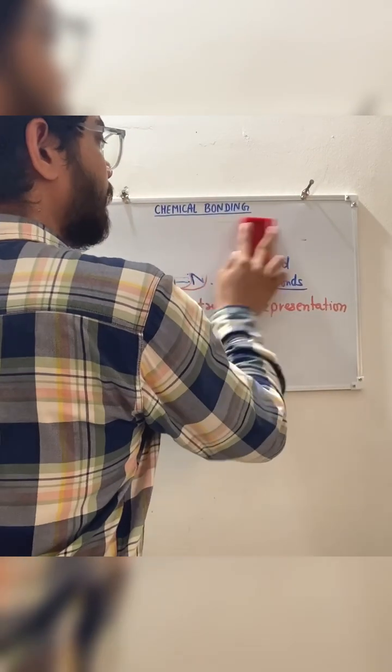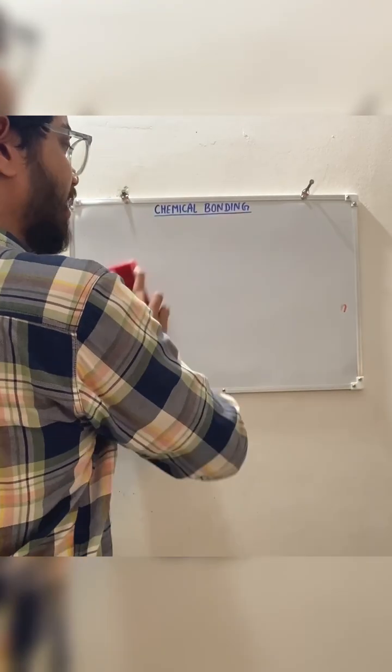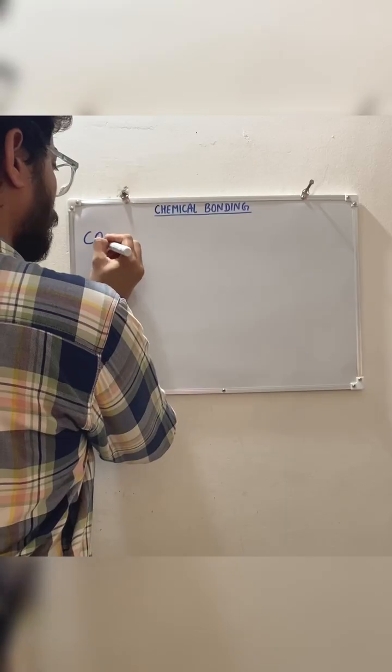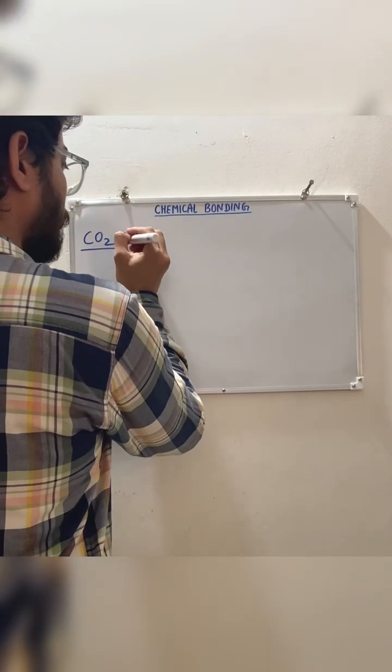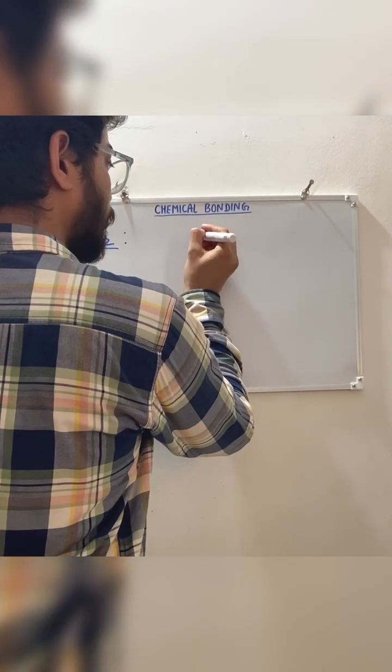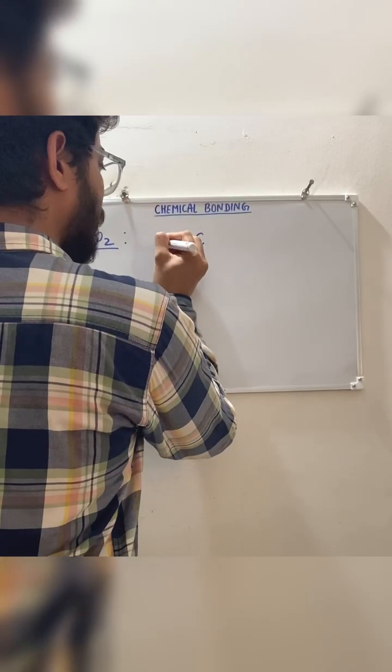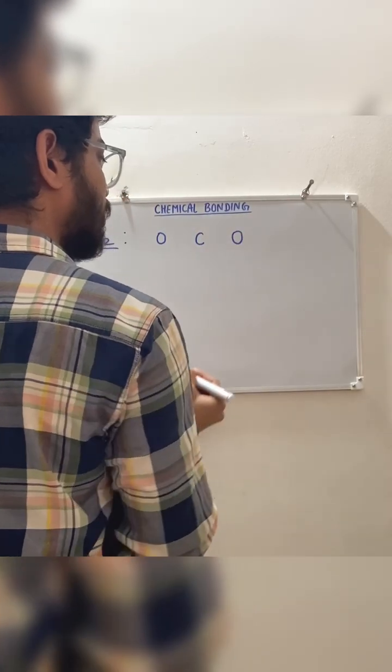Take another example. You can take any example. For example, CO2, right? For CO2 you have to draw carbon here and 1 oxygen here, 1 oxygen here.